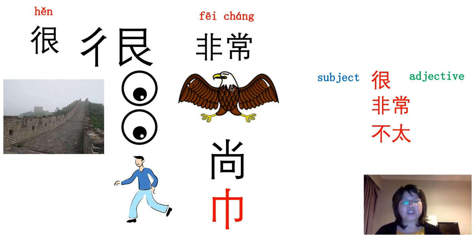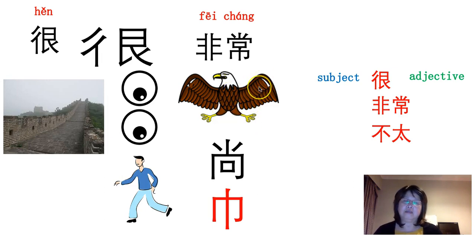So originally 非 means to fly, but we have another character for fly. So this one is just indicating the pronunciation. So 非 nowadays it means no, not.